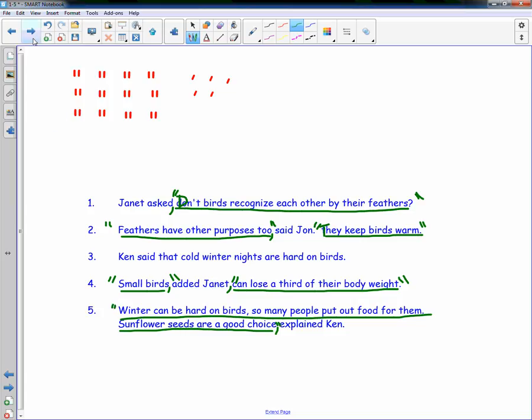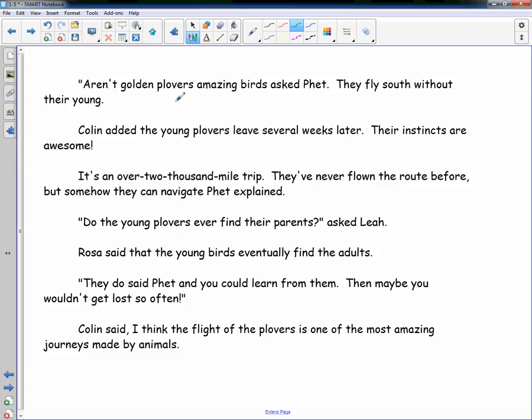Let's try some more. "Aren't golden plovers amazing birds?" We need a question mark because that is a question. Quote, asked Fett. New quote, "They fly south without their young." Colin added, comma, quote, capital letter. "The young plovers leave several weeks later. Their instincts are awesome," end quote. New quote, "It's an over 2,000-mile trip. They've never flown the route before, but somehow they can navigate," comma, quote, Fett explained.